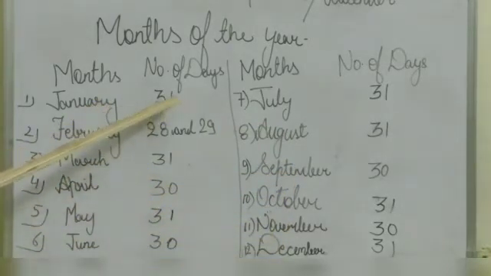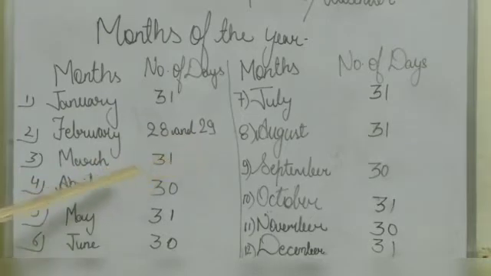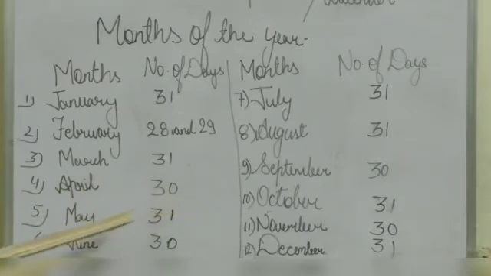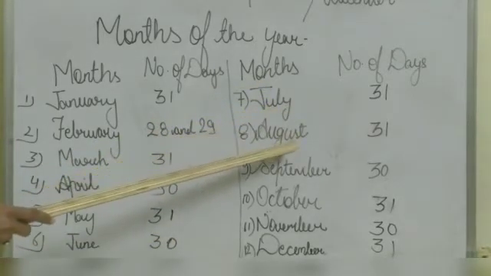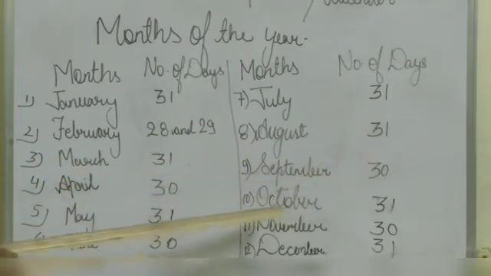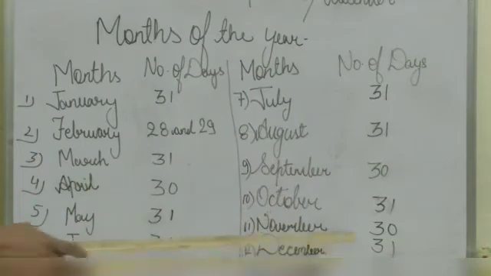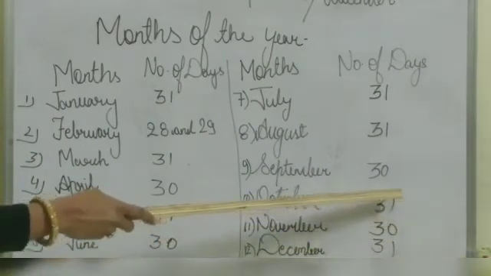January has 31 days and February has 28 or 29 days. March has 31 days and April 30 days. May has 31 days and June has 30 days. July and August have 31 days and September has 30 days. October and December have 31 days and November has 30 days.